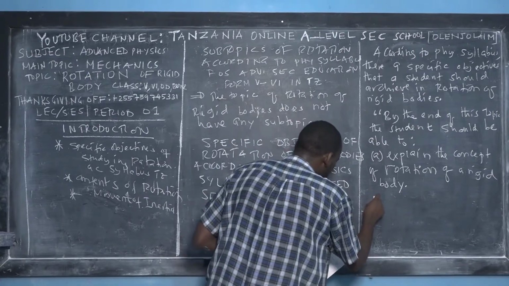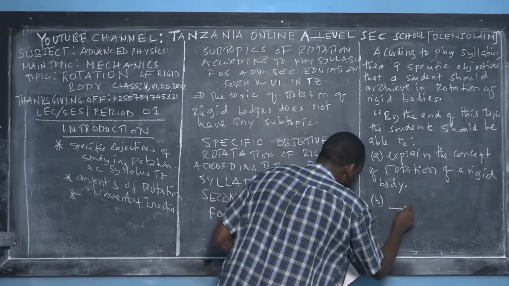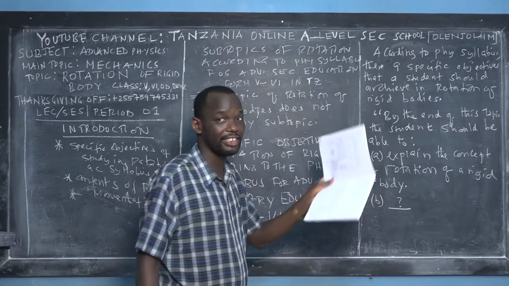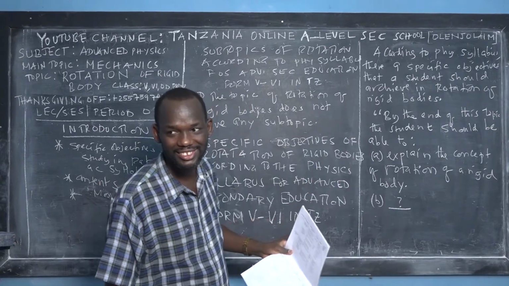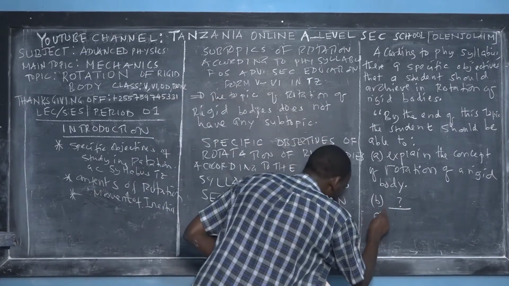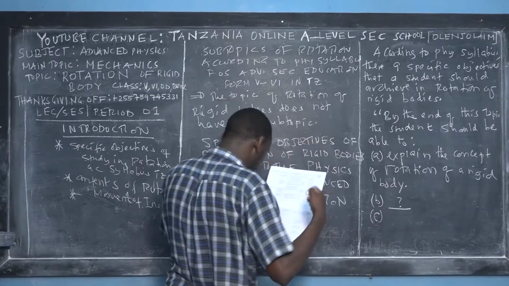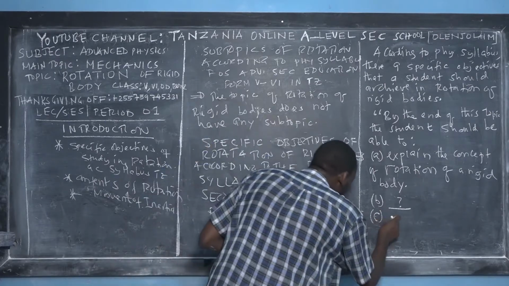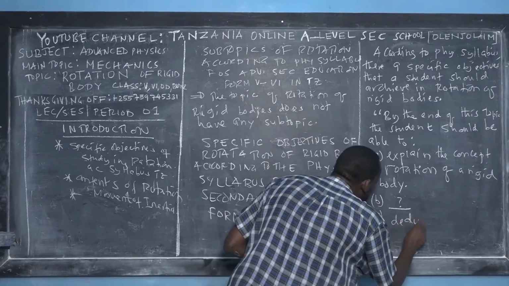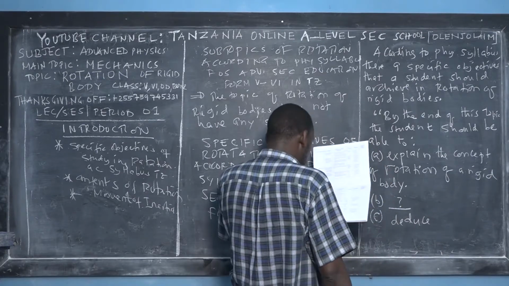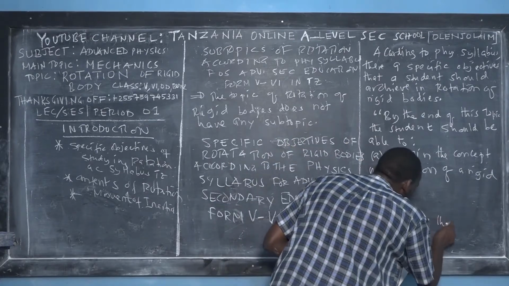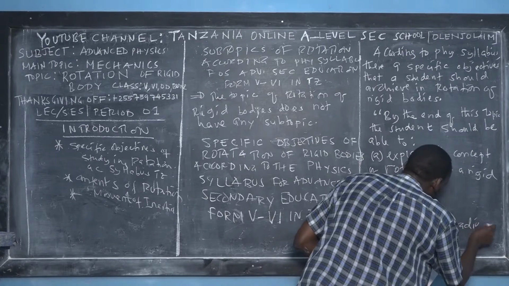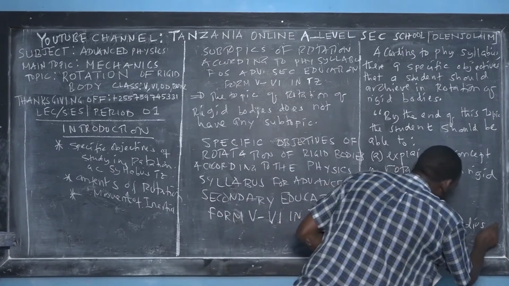The second specific objective, which is B, I leave blank, fill the blank. Find this book, fill it. Yes, that's the meaning of active learning. Another specific objective: a student should be able to deduce the radius of gyration. Say radius of gyration. I would like to tell you from the beginning of this topic that rotational dynamics is a beautiful topic of mechanics.